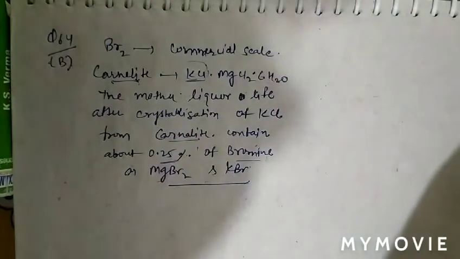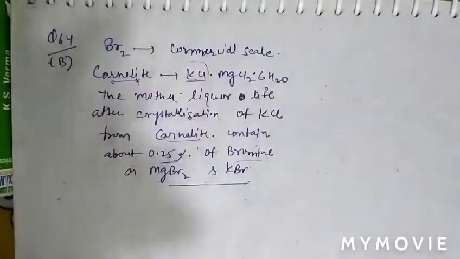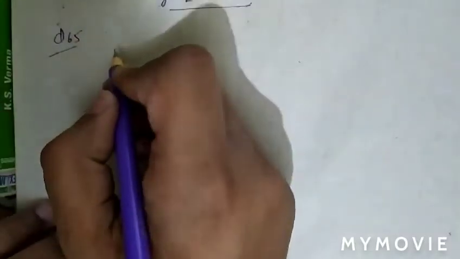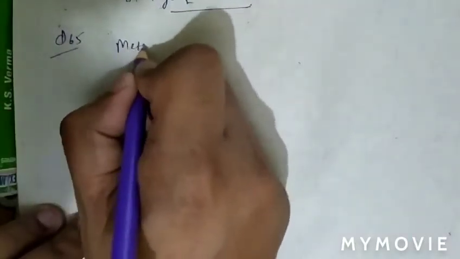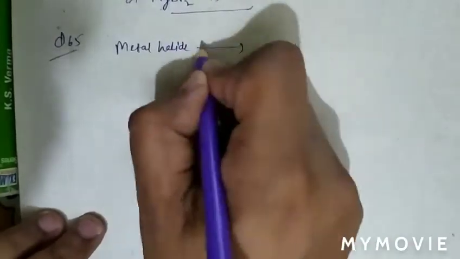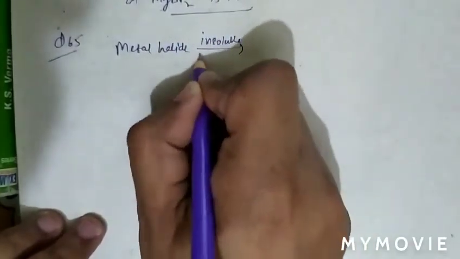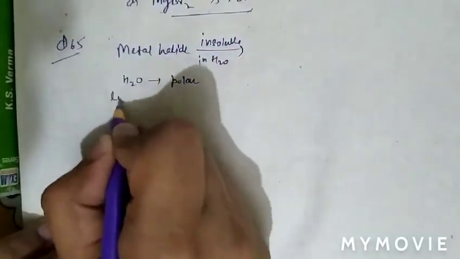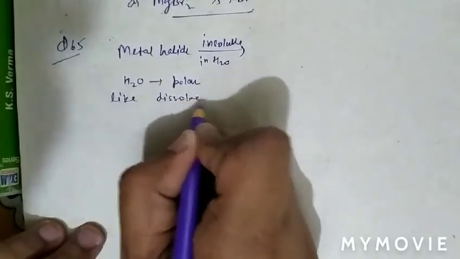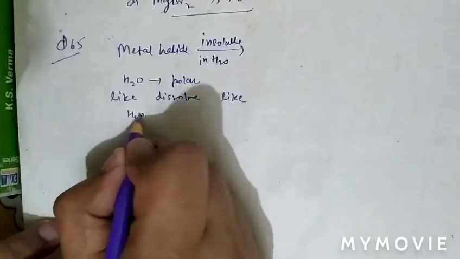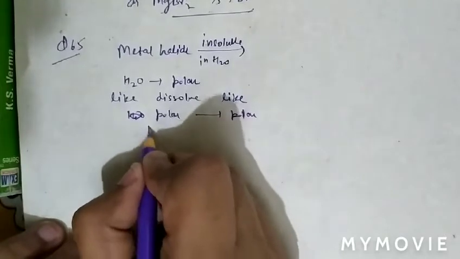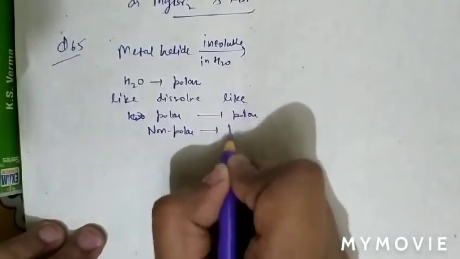See question number 65. In question number 65, what is given there? In question number 65, the question is, metal halide insoluble in water. Insoluble in water. As we know that water is polar, so like dissolves like property. Like dissolves like. Polar will dissolve in polar solvent. So non-polar will not dissolve in polar.